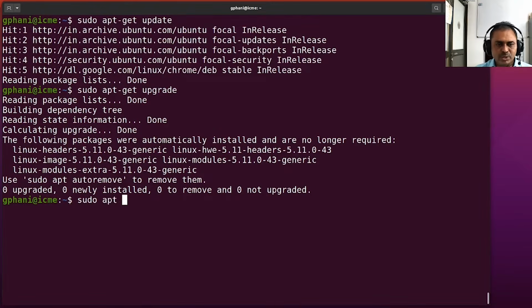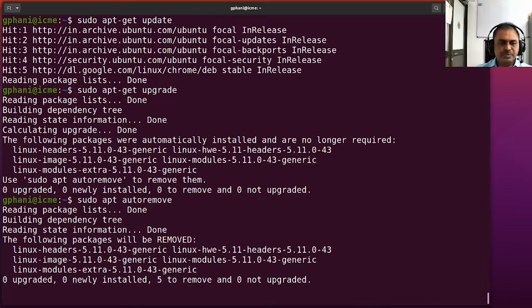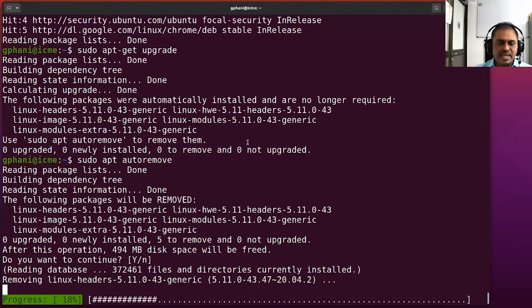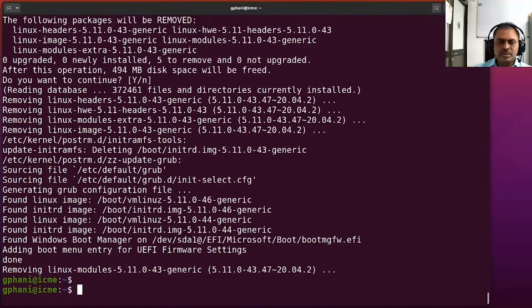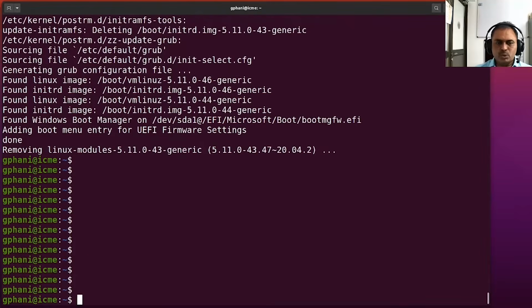You are leaving it to the package management system, which is a good idea. It is saving me 494 megabytes of data on my disk because I am removing the unnecessary packages of an older version. So the control is back to the command prompt, and the autoremove command has been completed.